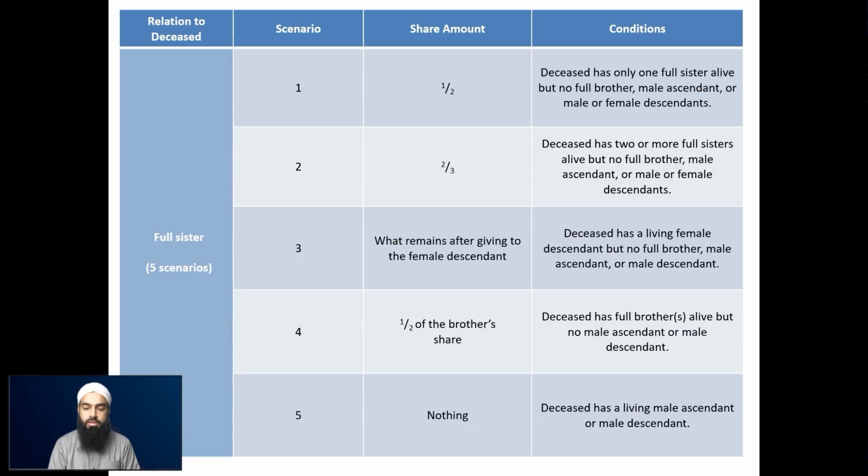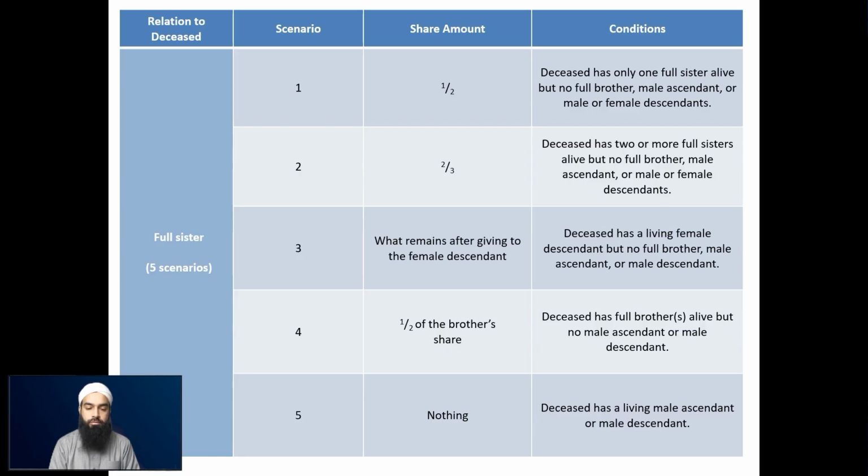So the deceased has a living female descendant, whether it's the daughter or the granddaughter and so on, alive, but no full brother, no male ascendant, no male descendant alive. So that's what she will receive. The full sister will receive the rest of the pot.